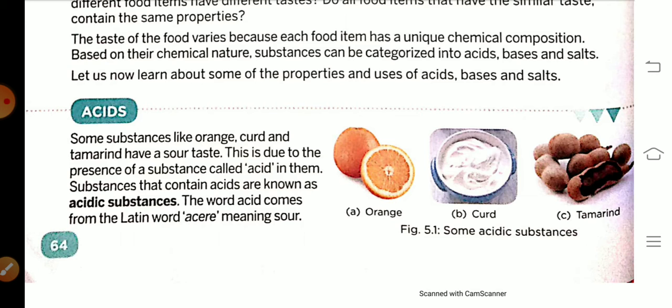Okay, students, the word acid comes from Latin, which means sour. Means it is clear that those substances which taste sour are called acids. For example, orange, curd.